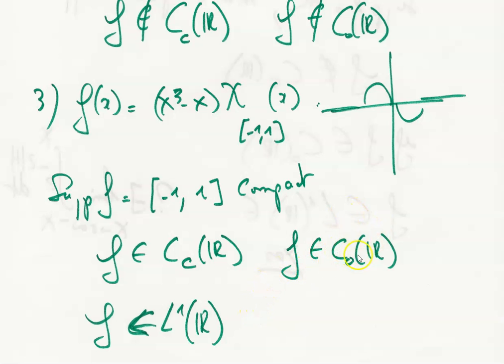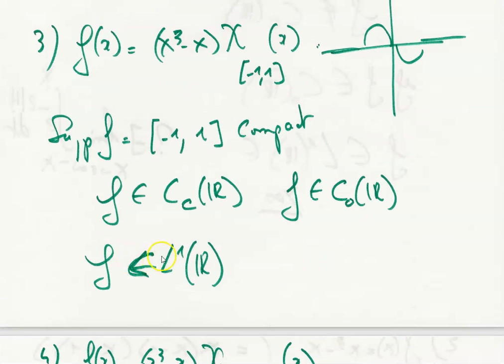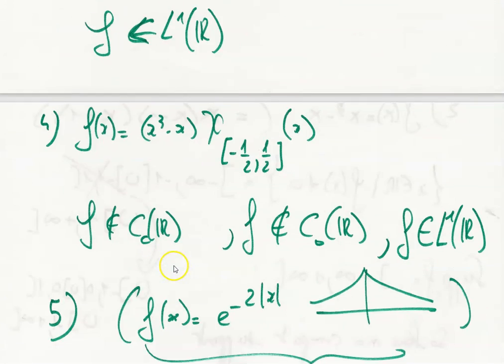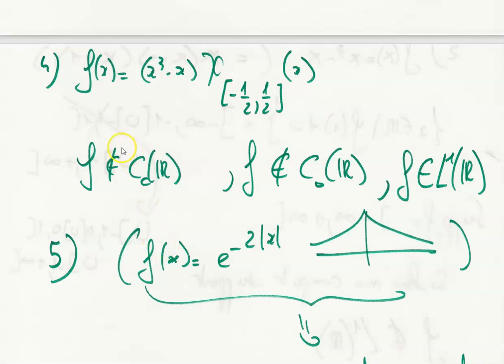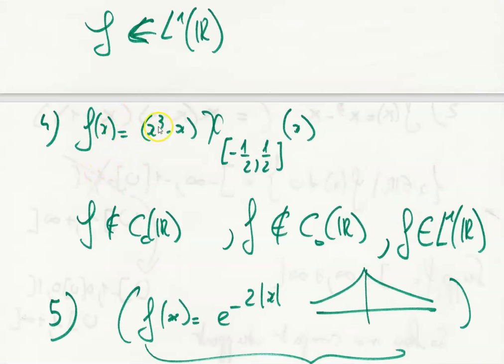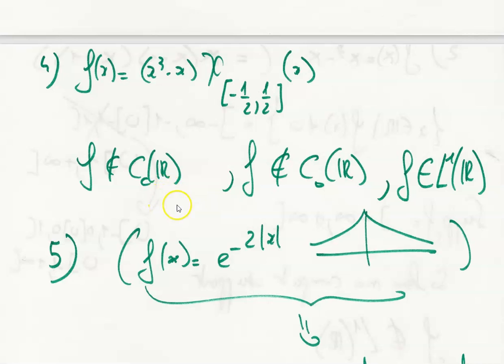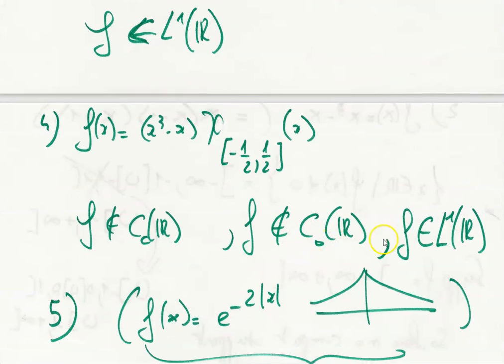F is continuous on R. There is no discontinuity, okay. So f belongs to L1 of R. If we take f of x equal to x cubed minus x on the interval from -1/2 to 1/2, f doesn't belong to C1 of R, but f belongs to L1 of R, because f is integrable over the real line.